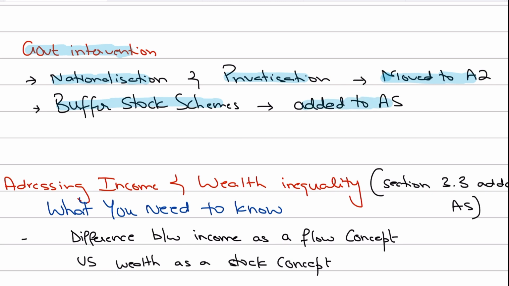So if you're practicing MCQs from 2022 and prior going backwards, and you see MCQs related to nationalization and privatization, then you can leave them. Another thing is that since they have included buffer stock schemes, you need to know the concepts of buffer stock schemes, because MCQs related to buffer stock schemes can be tested in this year's May June 23 attempt that you guys are giving. So this is something that you need to practice, because it is newly introduced in the AS syllabus.